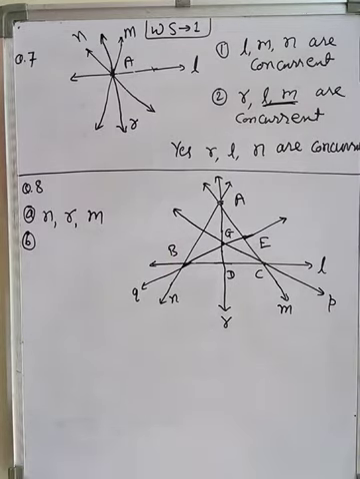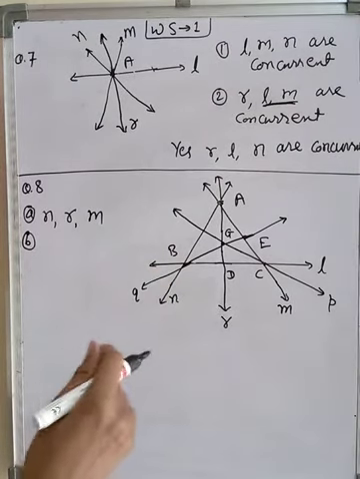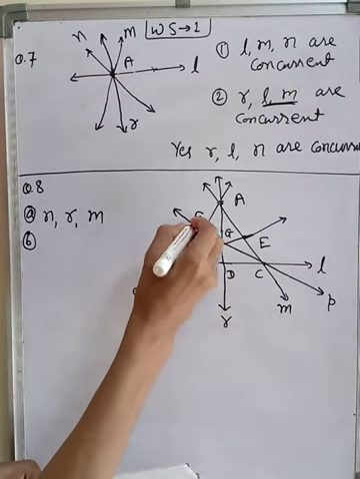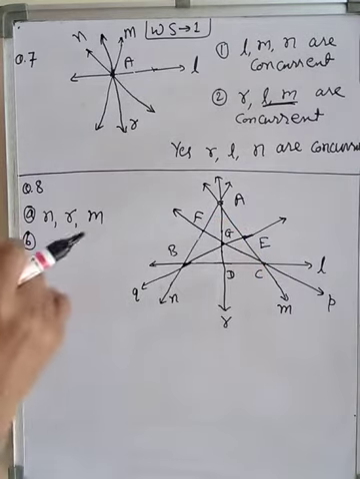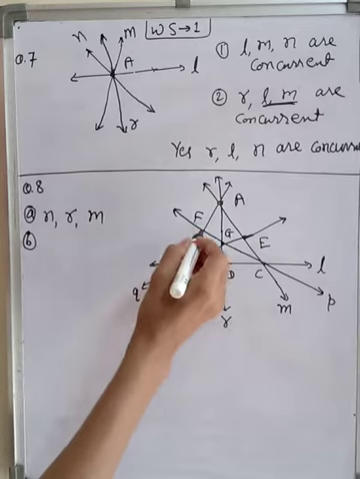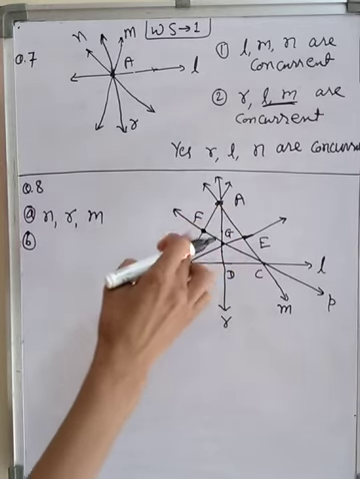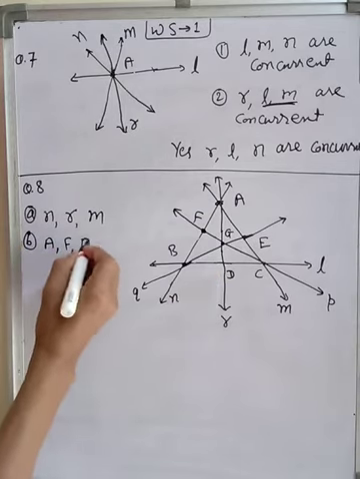All the sets of collinear points. We have to write the complete set of collinear points. You can see this is named F and this is named C. We can see so many sets here. First, in this line three points are in one line. What is the name of this? A, F, B. That is the first set.